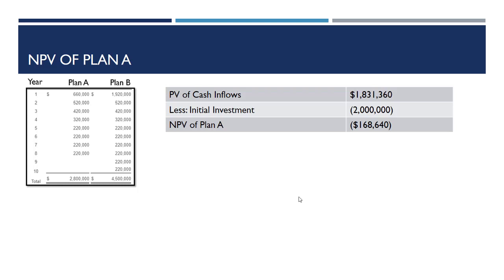We would lose money on this if we take into consideration the time value of money, which means this is a no-go. Plan A is no good. We're going to throw it out right now. We're not refurbishing this equipment because it has a negative net present value.